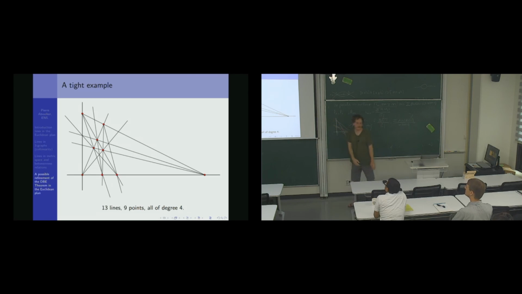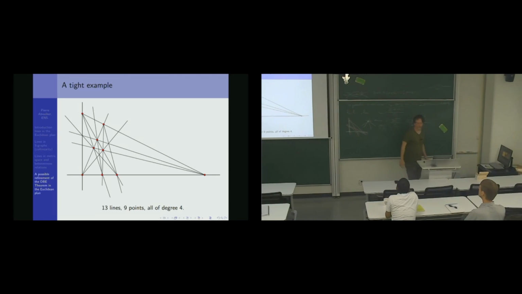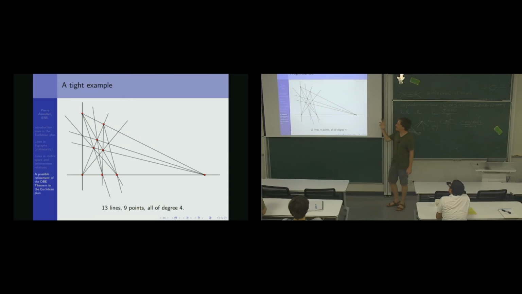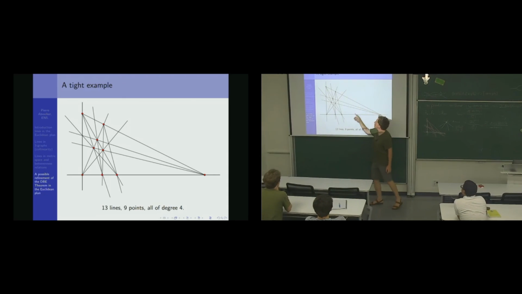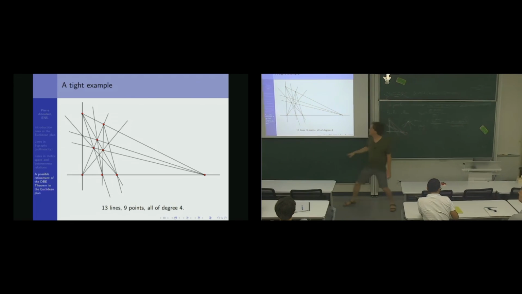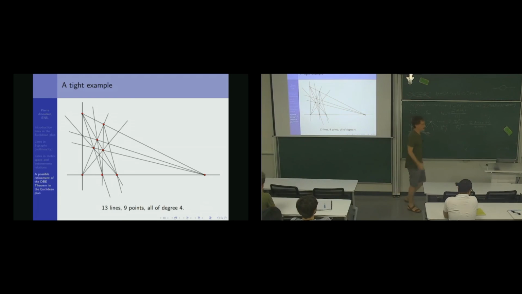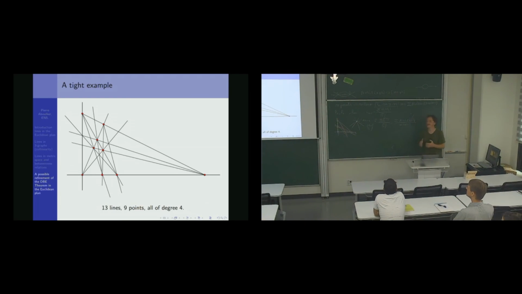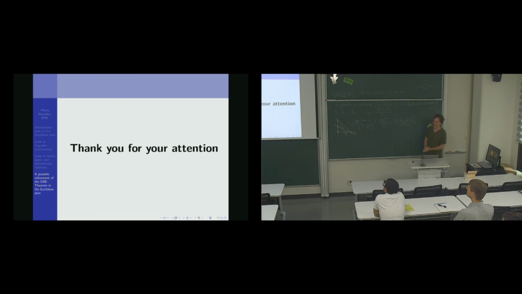I found this example in a paper of Kelly and Moser. If you look at the lines that have exactly 2 points here, there are exactly 3 of them. Maybe this one, and another one. This one here. And this is tight. So this is the configuration that minimizes the number of ordinary lines. You cannot do less than 3. And it is also a tight example for this, but I don't know if it means something or not. All right, thank you very much.